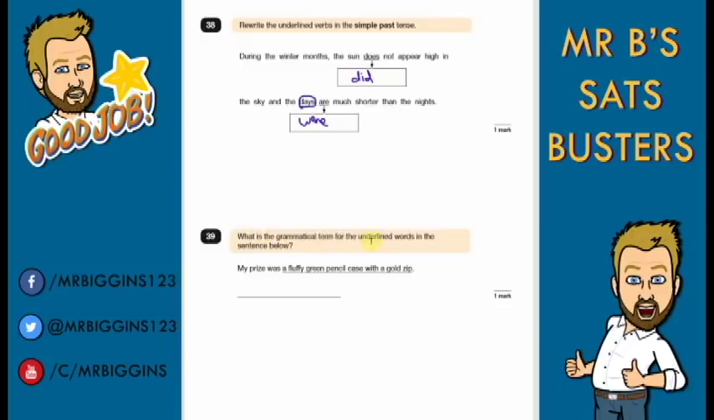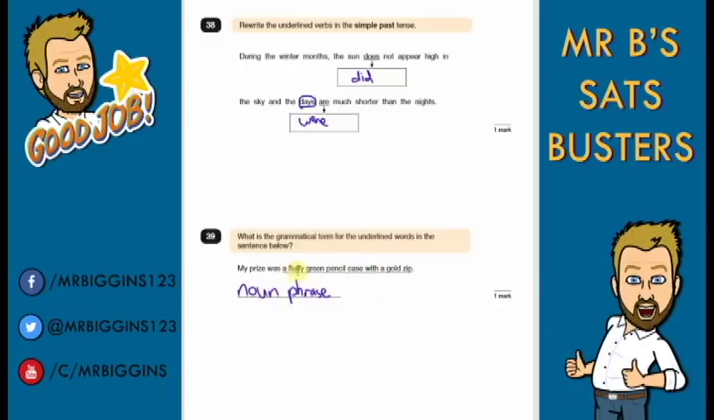Question 39. What is a grammatical term for the underlined words in the sentence below? That would be a noun phrase. So my prize was a fluffy green pencil case with a gold zip. Okay, now if you put expanded noun phrase, you would get the mark as well, because both of those would be right. But as I'm writing with my mouse, I'm just writing noun phrase, as that would take a long time.